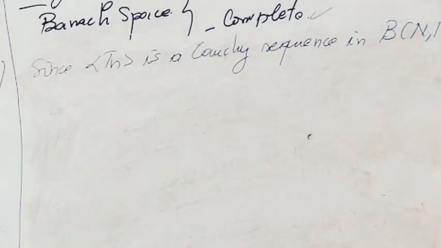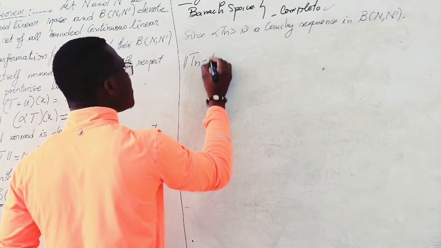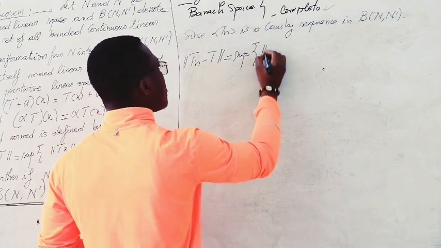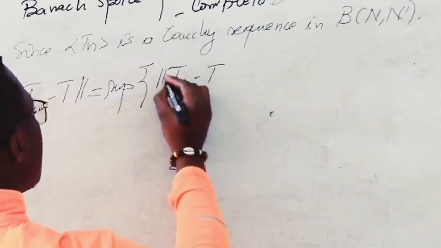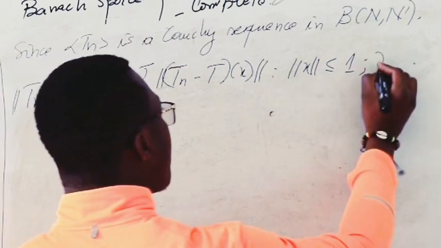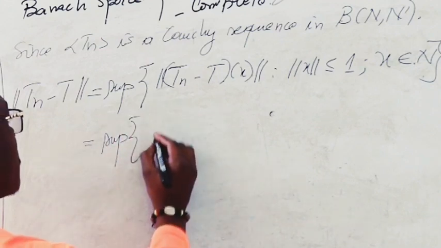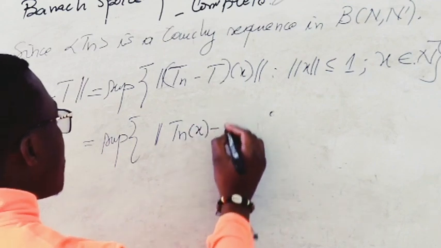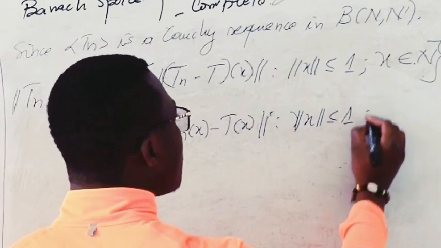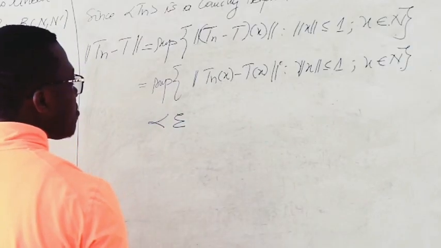We have norm of Tn minus T is equal to the supremum, using the definition of norm, of norm of (Tn minus T) of x such that norm of x is less than or equal to 1, for x belonging to N. This is equal to the supremum of norm of Tn x minus T of x such that norm of x is less than or equal to 1 for x belonging to N. And this will be less than epsilon because Tn is a Cauchy sequence.